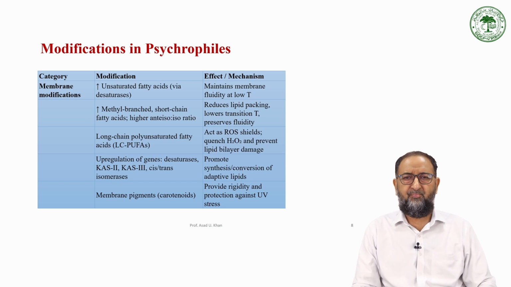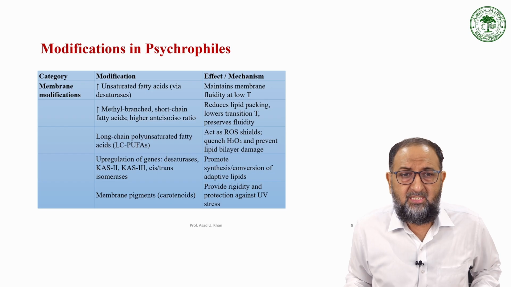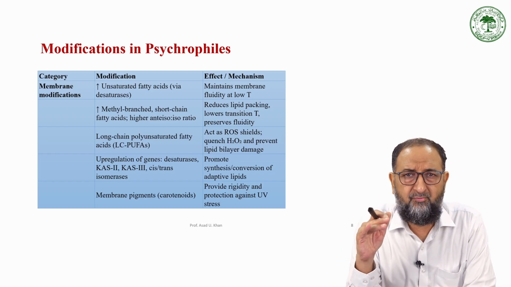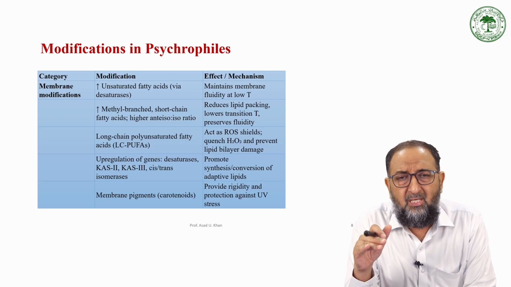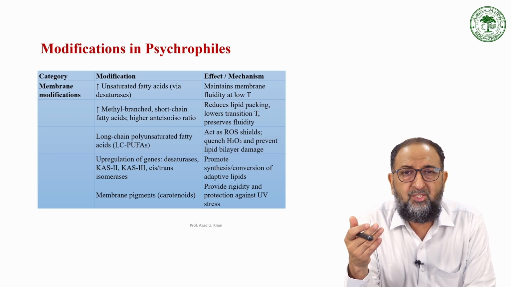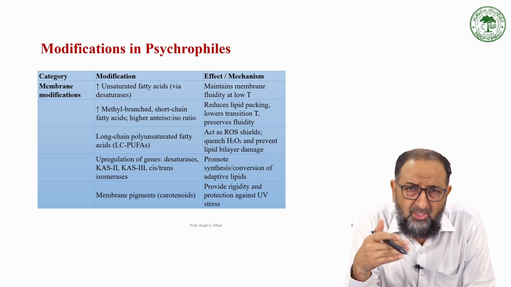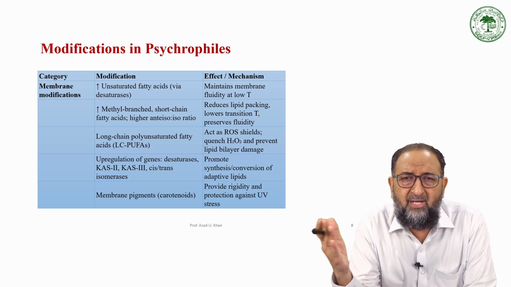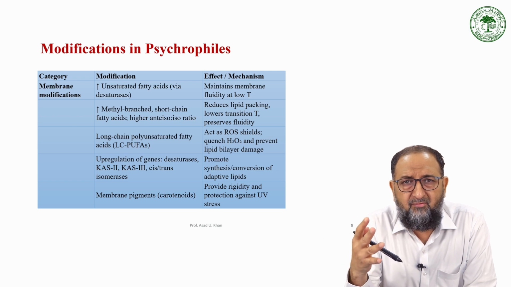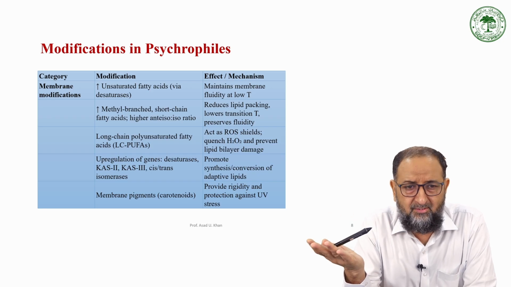For example, psychrophiles are those which can grow at -10°C, up to -20 to -10°C. So such bacteria, which are required to grow at an optimum temperature of 0°C or low temperature, modify their unsaturated fatty acids, methyl branch, short chain fatty acids, high anteiso to iso ratio. So all these modifications, compared to the mesophile or the other eubacteria, help them adapt to grow in different physiology or different conditions.